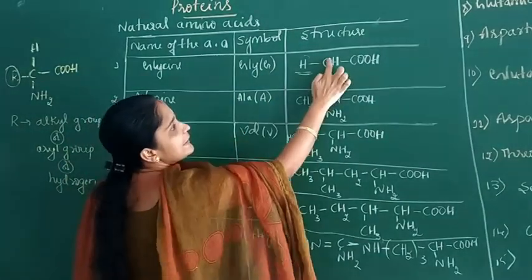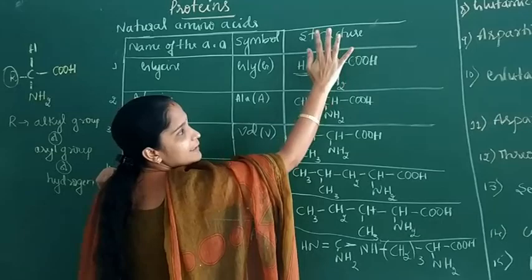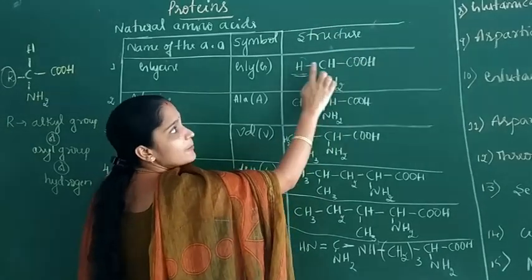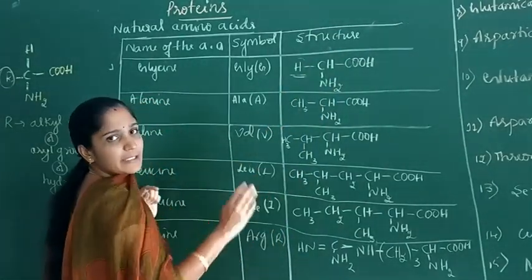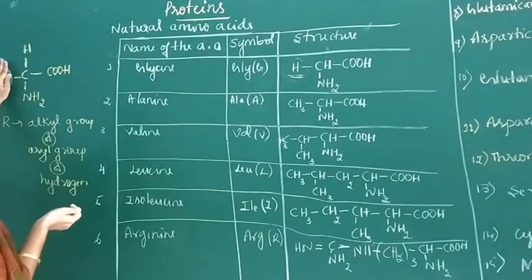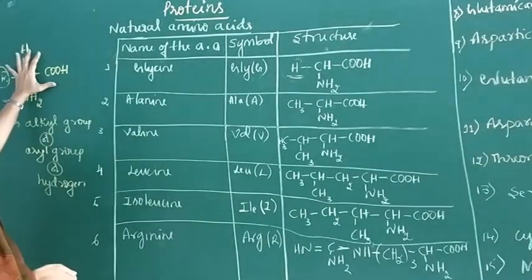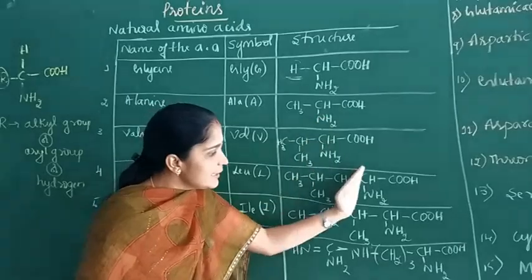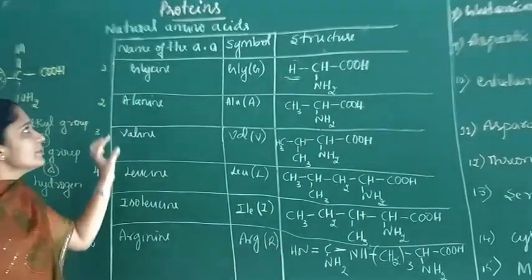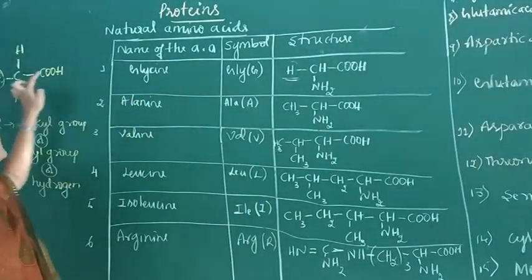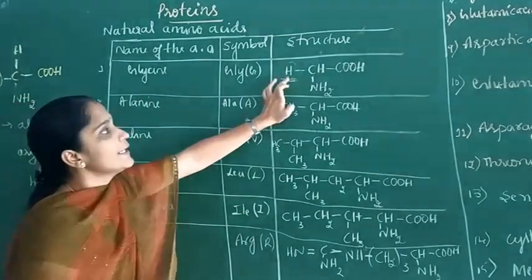The CH NH2 COOH group remains the same in all the amino acids; only the R group will be changed. So in glycine, R is replaced with hydrogen.